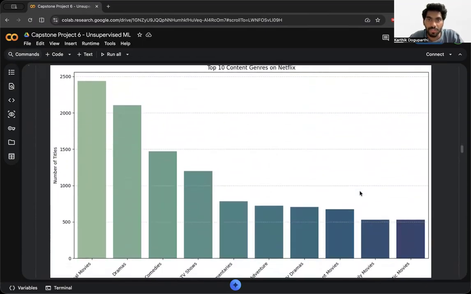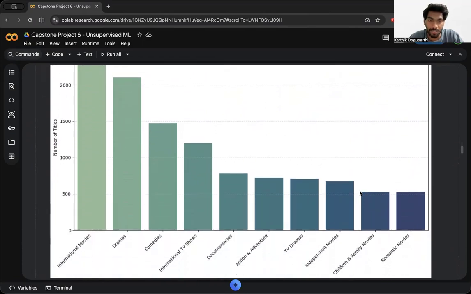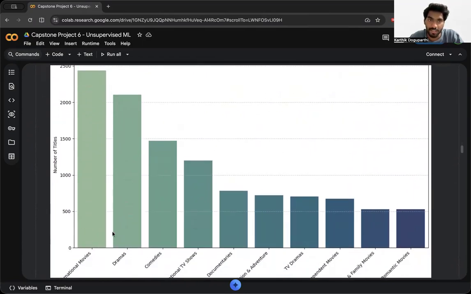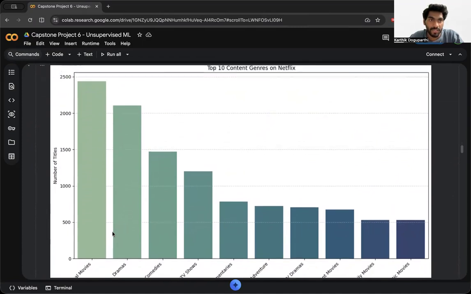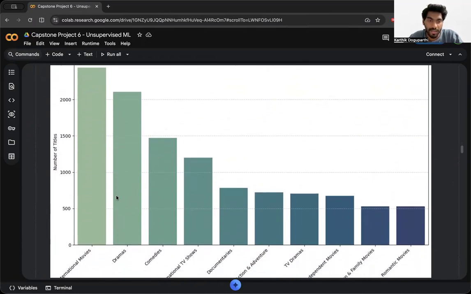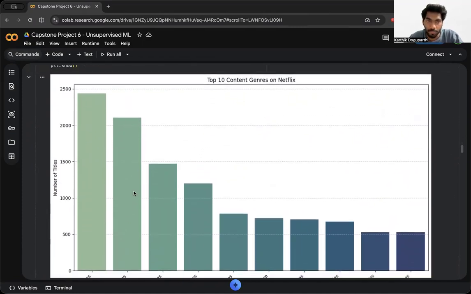And the next chart comes with the top 10 content genres on Netflix. As you can see, international movies is leading with around 2400 titles, and next comes dramas with more than 2000.